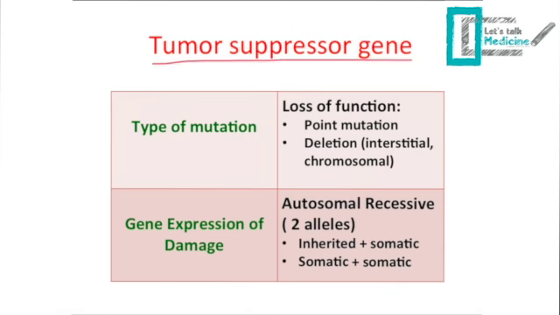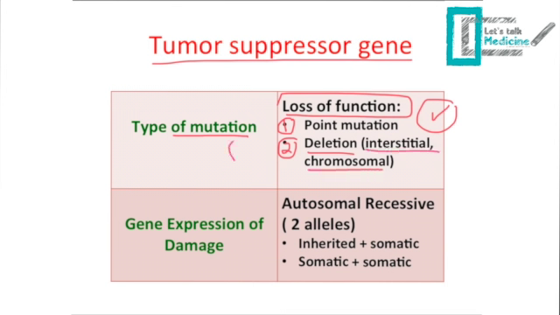Tumor suppressor gene mutation is when the gene loses its ability to prevent cell proliferation. So the type of mutation here is loss of function mutation. And this could be by two types of mutation. One is point mutation, and this means that the gene and the gene protein are present in the cell, but they are not acting well. The second type of mutation is deletion, and this means that there is no tumor suppressor gene or tumor suppressor gene protein in the cell. And the deletion could be two types, interstitial or chromosomal. Interstitial means when you lose a part or a segment of your chromosome, and chromosomal means when you lose the whole chromosome.